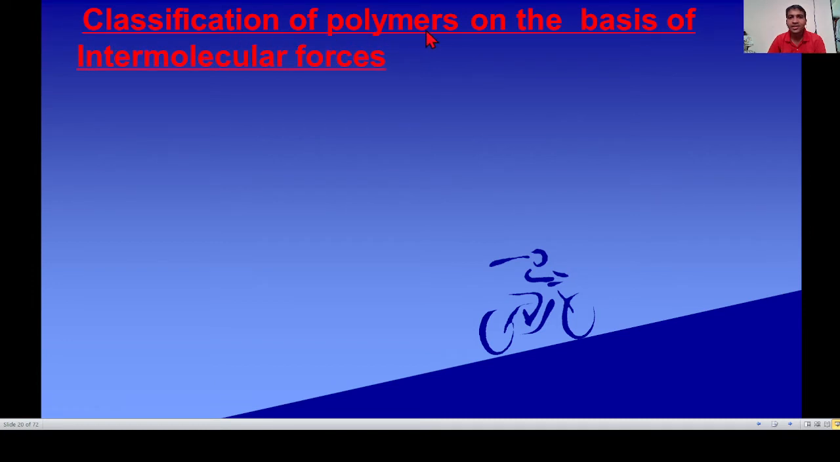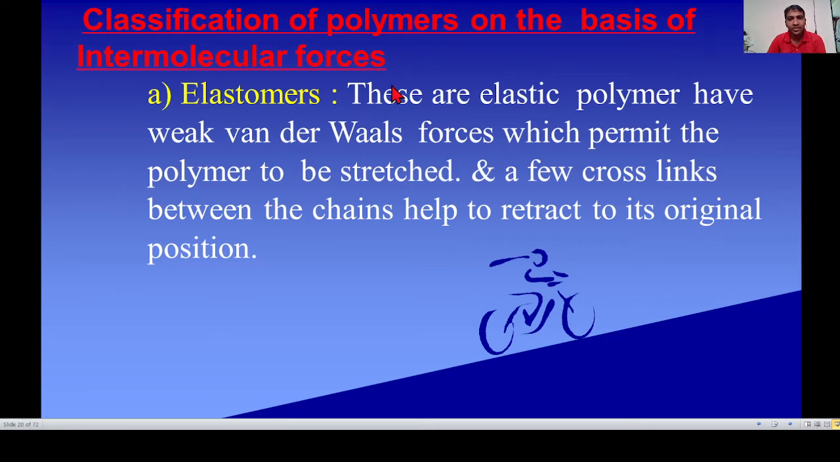Next, classification of polymers on the basis of intermolecular forces. It is again divided into 4 types. First, elastomers. Elastomers means elastic polymers, like rubber. These polymers have elasticity. Elastomers have weak van der Waals forces which permit the polymer to be stretched, and a few cross links between the chains help it retract to its original position.